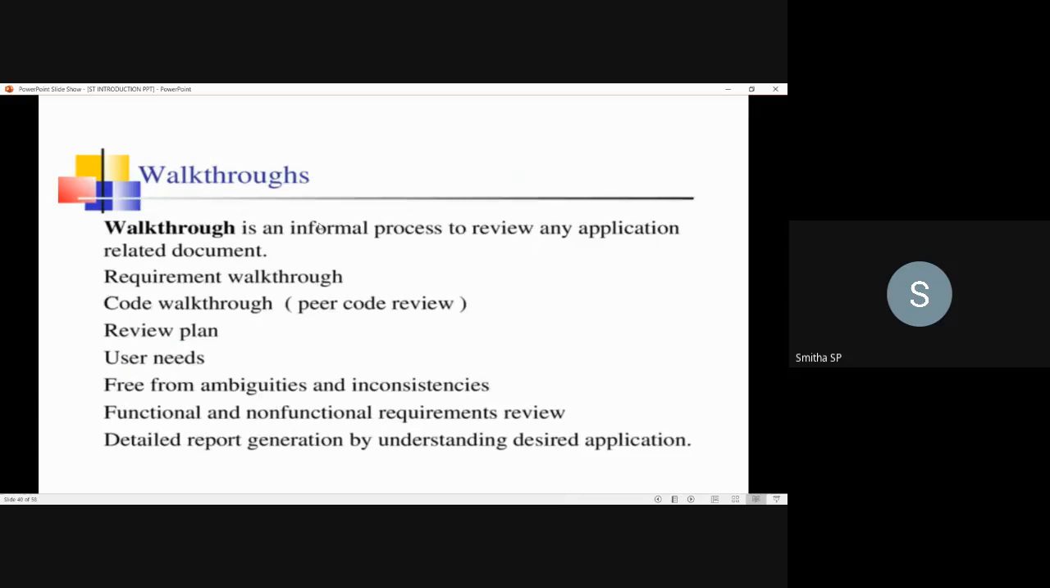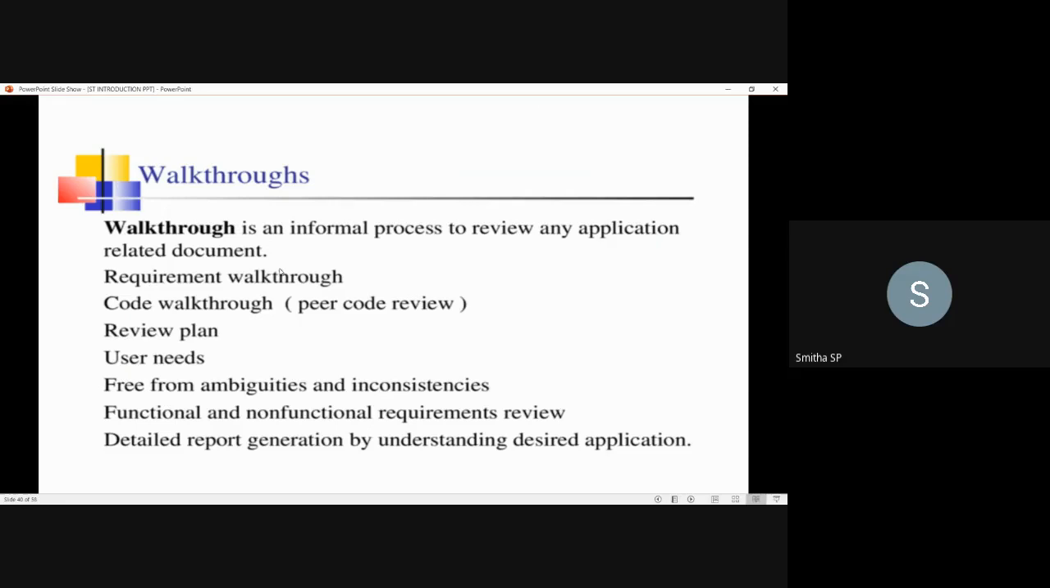Next is walkthroughs. What is a walkthrough? A walkthrough is an informal process to review any application-related document. Reviewing, in the sense that you will be performing an inspection-like process. So you'll be reviewing everything related to that application, that is, the documentation or the code related to the application you are developing.